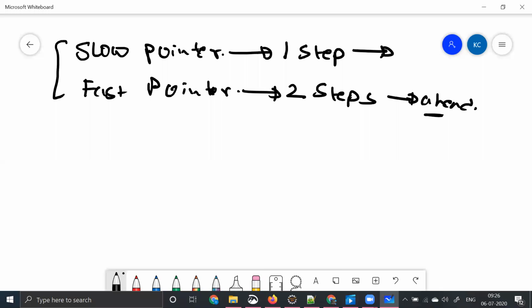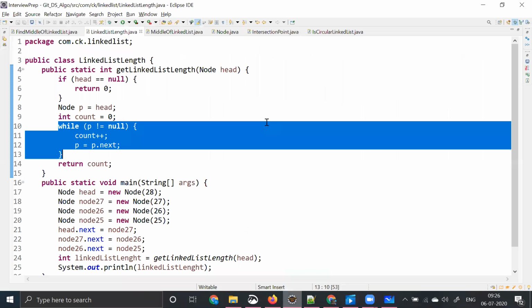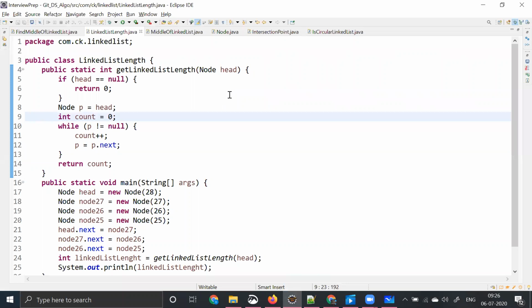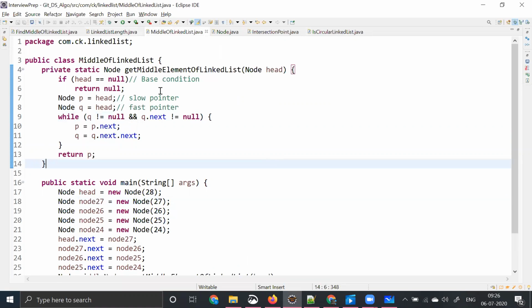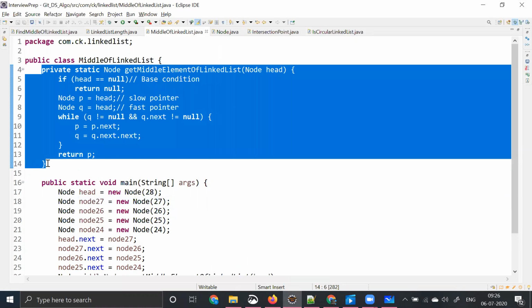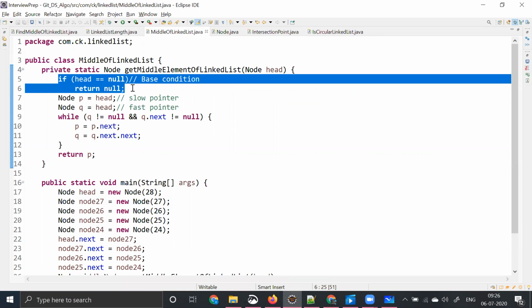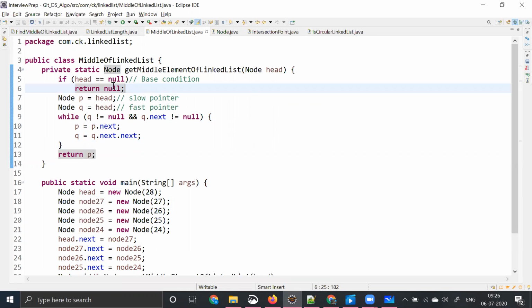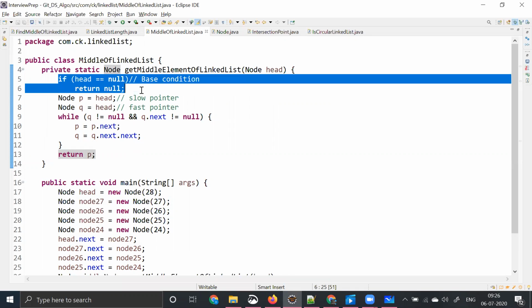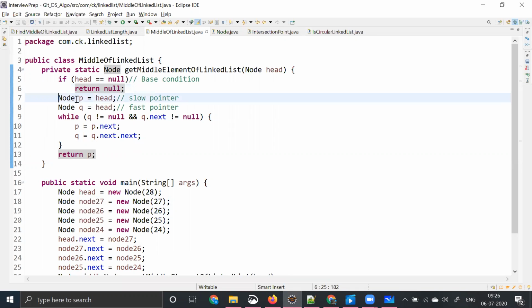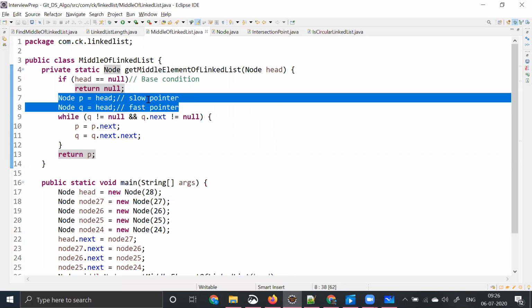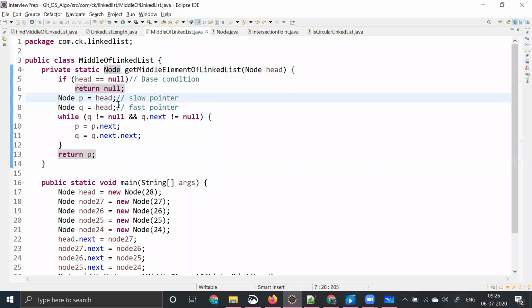How we are trying to find out if our brute force can be improved, right? So this is the middle element of the linked list. This is one more example that I have written. This is the code that I've written, guys. So what am I trying to do? I have the same base condition: if head is equal to null, I'm returning null. I've taken 2 pointers, P and Q. The first one is called the slow pointer. The second one is called the fast pointer, right?